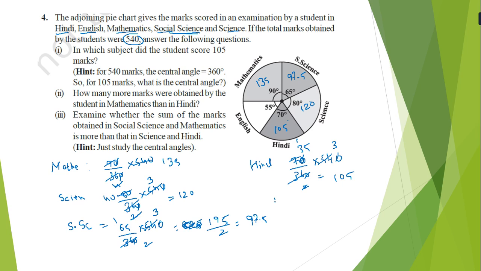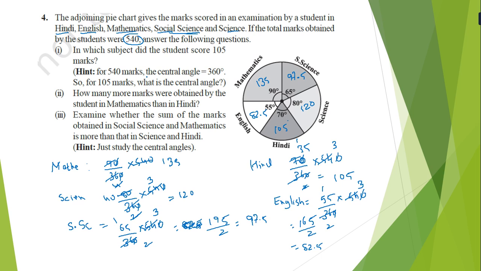And in English, that is 55 upon 360 into 540. Again, 10 cut, 18, 2s are 18, 3s are. Now if we multiply, 5 3s are 15, carry 1, 165 by 2, so we can get 82.5. So here it is 82.5.